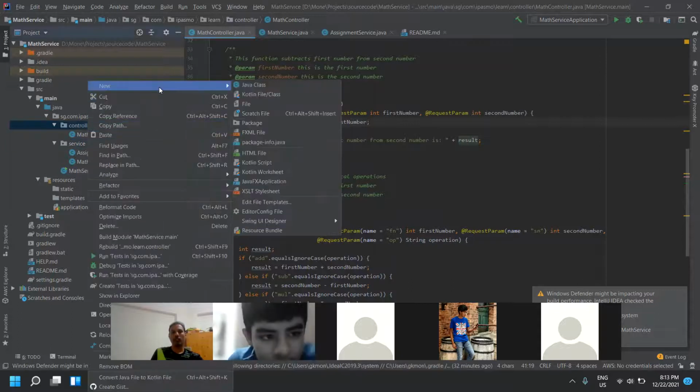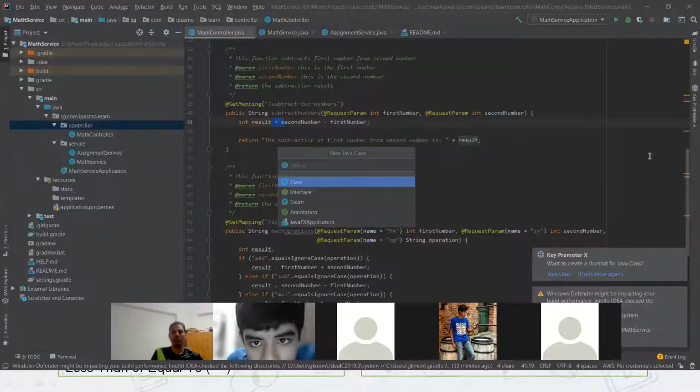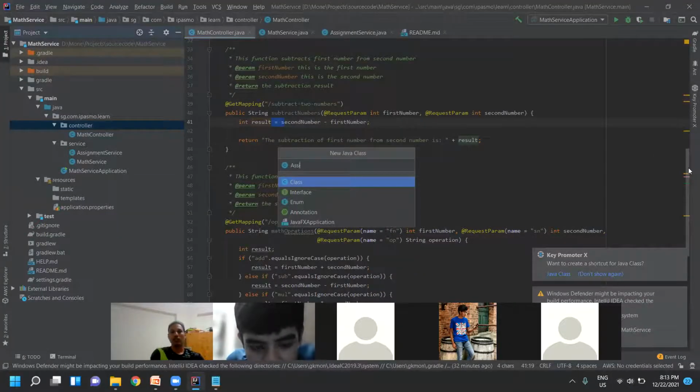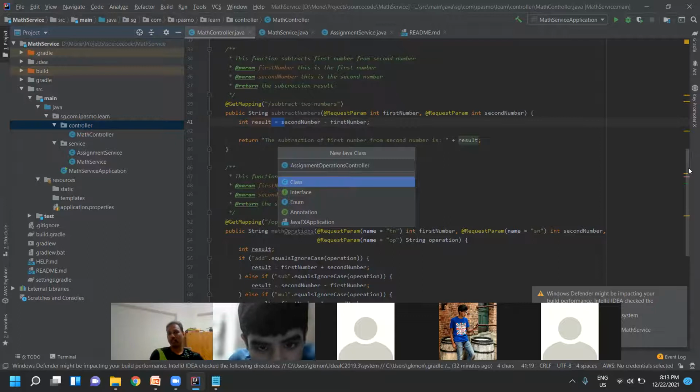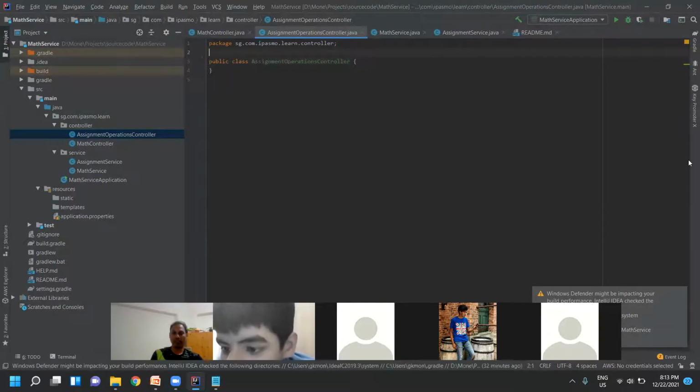Okay, so what is this about? I'm going to start a new class. What's the class name? Okay, assignment operators, right? So I'll give assignment operator operations controller. This is a class I'm creating, in the controller package. As soon as I create the class, what should I do? The next step, being a good programmer: write the documentation comments.